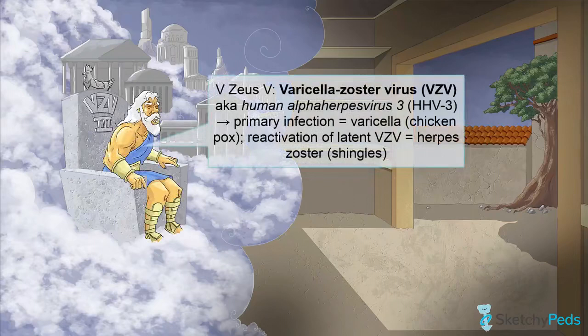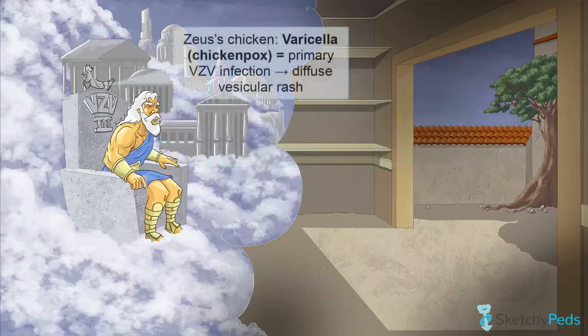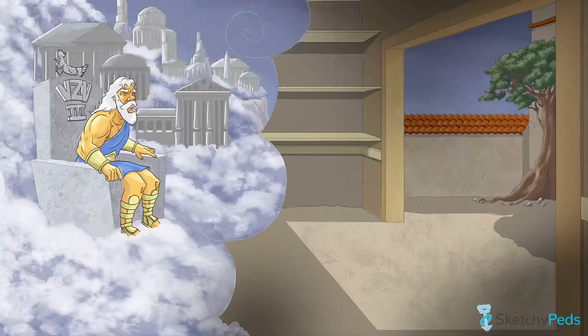Varicella-zoster virus, or VZV, is also known as human alpha herpes virus 3. It's one of the 8 herpes viruses known to infect humans. In sketchy mythology, VZV is represented by Zeus, the king of the gods and purveyor of rashes. Primary VZV infection causes varicella, more commonly known as chickenpox, which presents with a diffuse vesicular rash. The presentation, workup, and treatment of chickenpox will take place around Zeus's regal chicken.